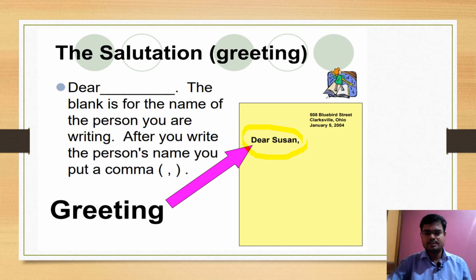Especially whenever you write dear, you have to put a comma at the end. You can see here the comma is here, correct? You have to put the comma. This part is called the greeting, and we use the greeting dear in an informal letter.